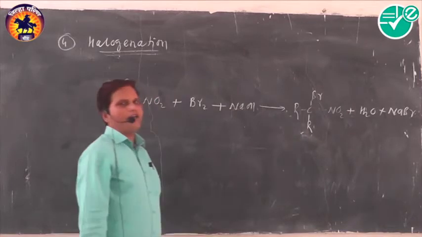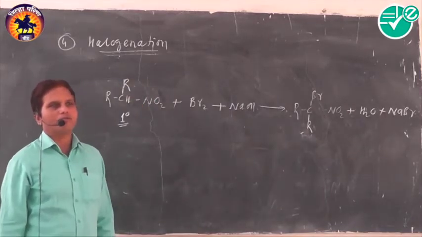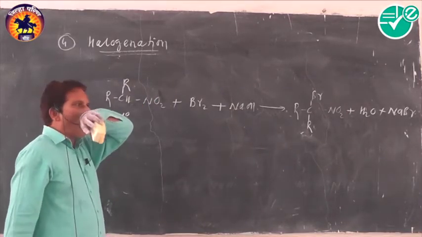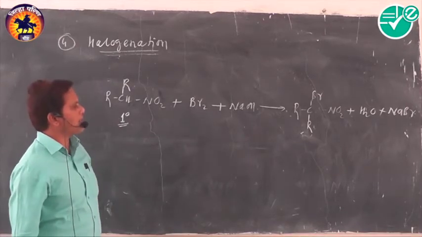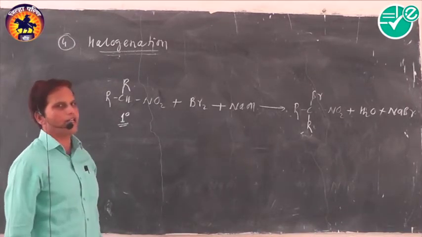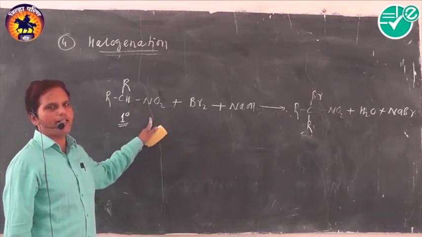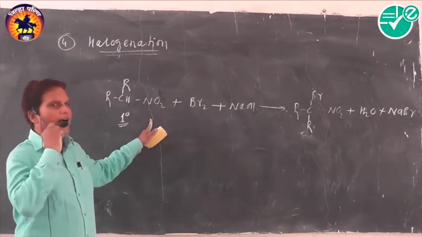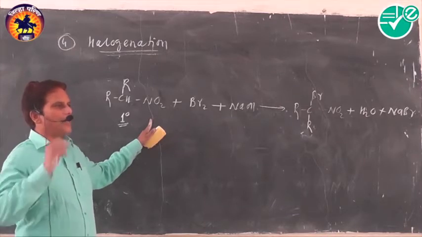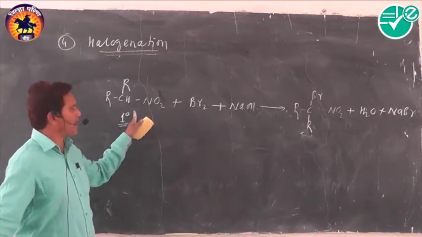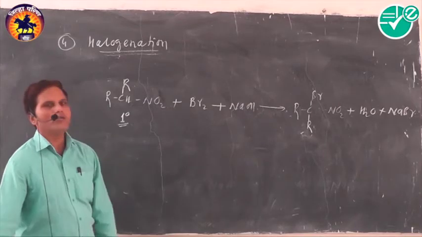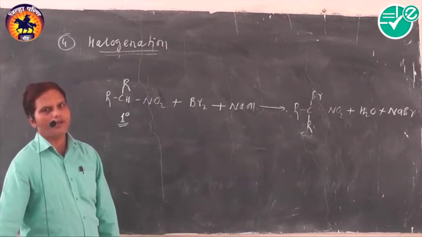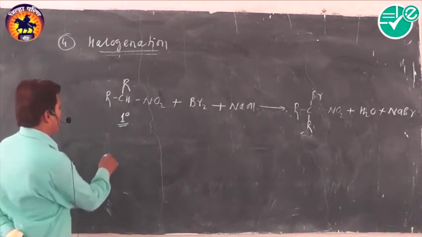The nature of the product depends upon the presence or absence of alpha hydrogen atoms. As it contains only one alpha hydrogen atom, it produces only one bromo derivative.